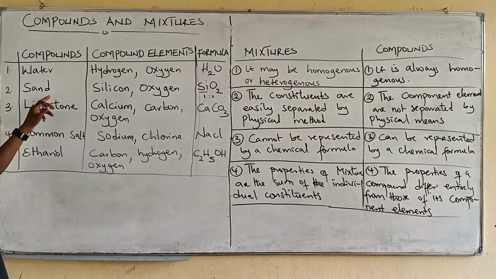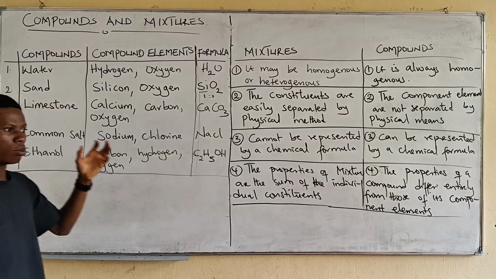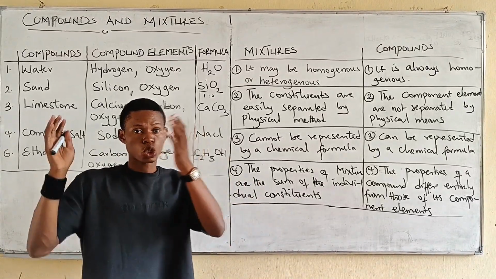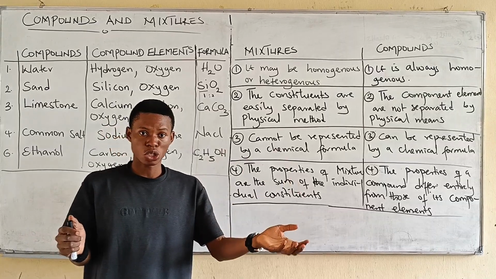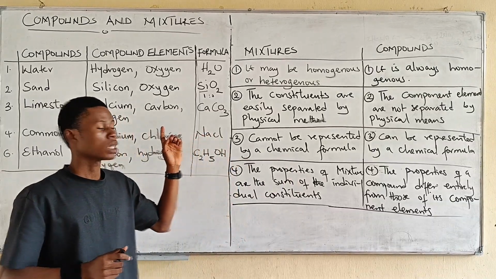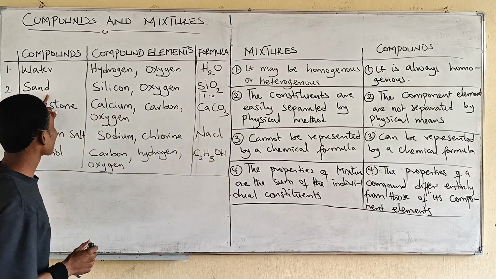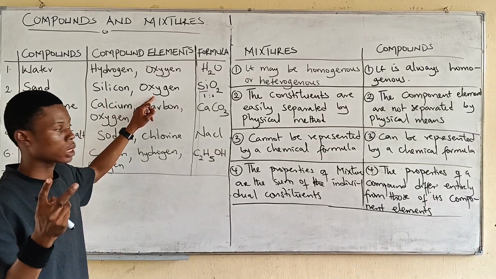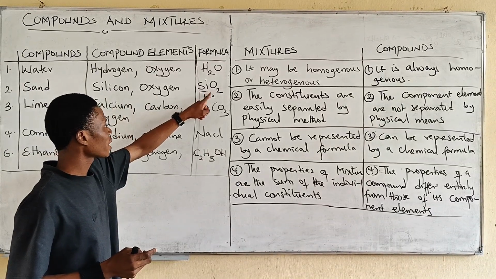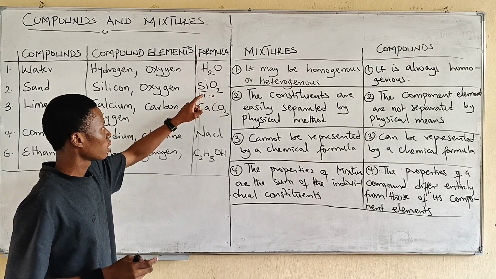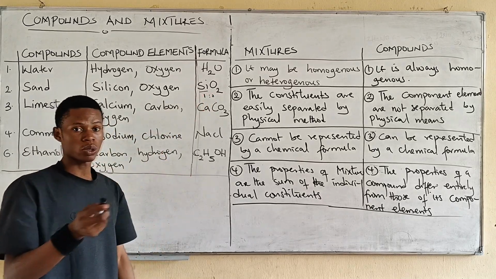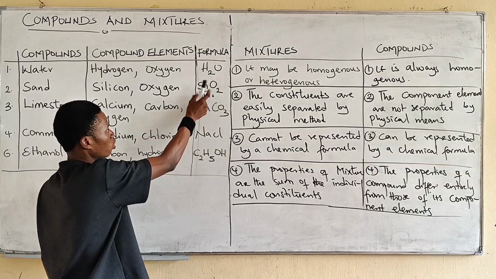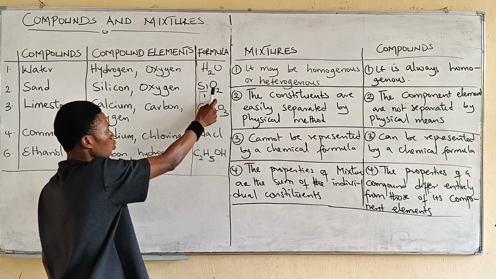As you can see, this is sand, and sand is actually a compound. Now there's a difference between sand and soil. Soil is actually a mixture, but sand, the one we're looking at here, is a compound. And sand is made up of silicon and oxygen. Those are the two elements, silicon and oxygen. Now, Si is for silicon, O is for oxygen. If you check the ratio, remember we said compounds exist in definite ratios. 1:2. One of silicon and two of oxygen.